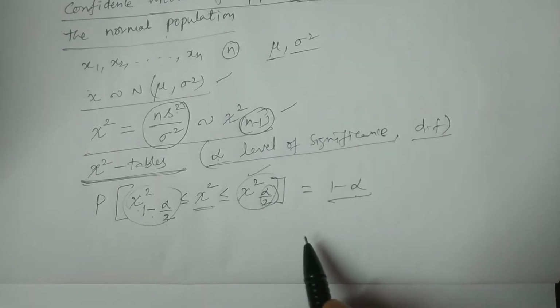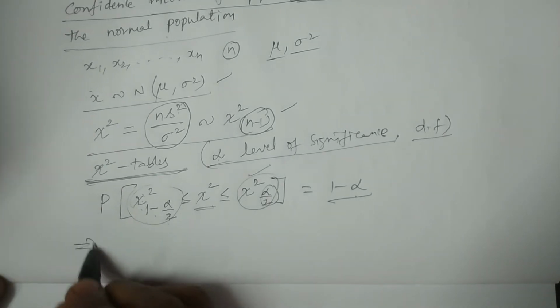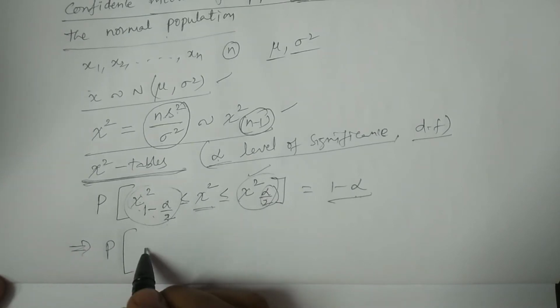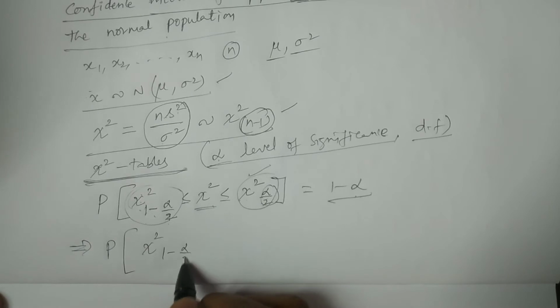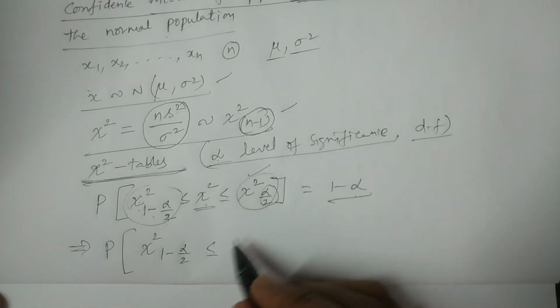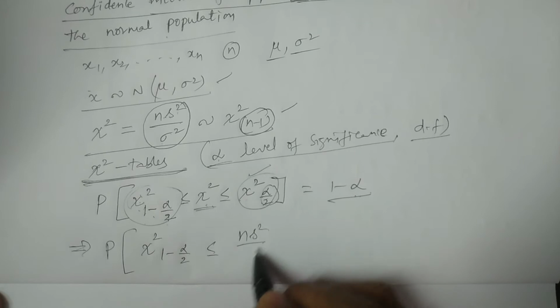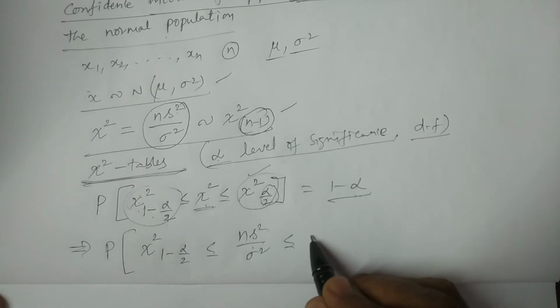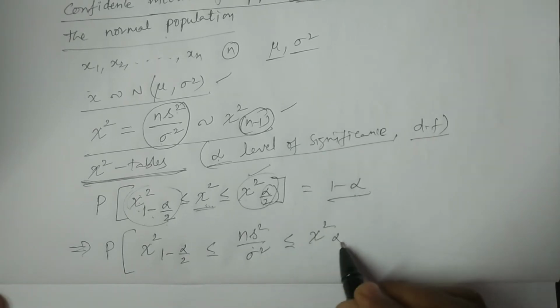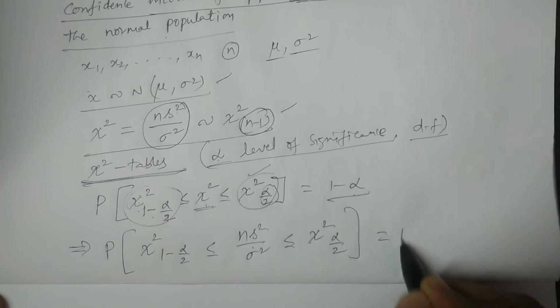And from this, what we consider now, probability of chi-square 1 minus alpha by 2 is less than or equal to chi-square. I am considering ns square by sigma square, chi-square statistic. I have considered ns square by sigma square is less than or equal to chi-square alpha by 2. It is equivalent to be 1 minus alpha.